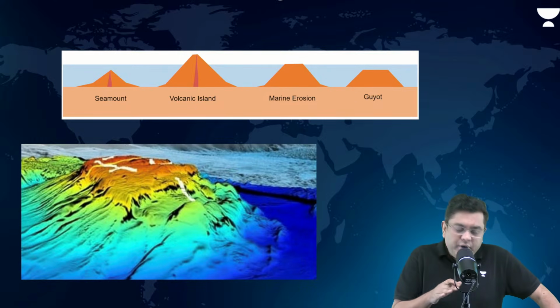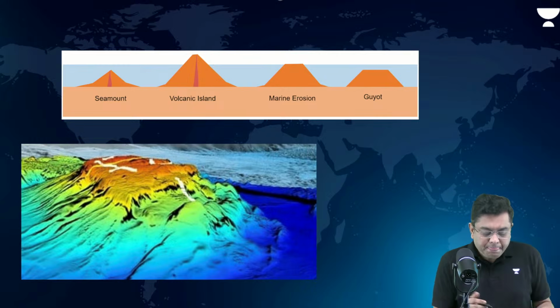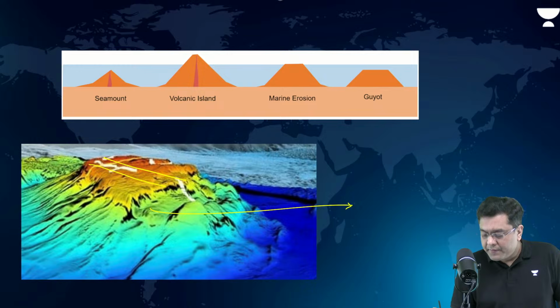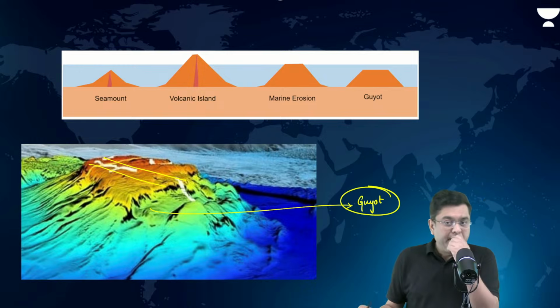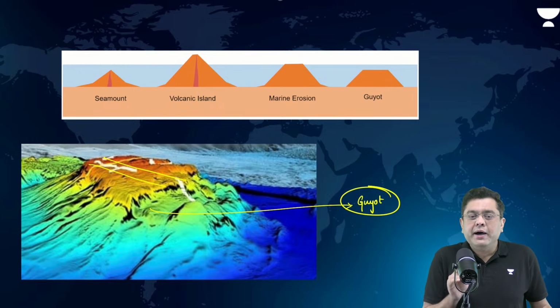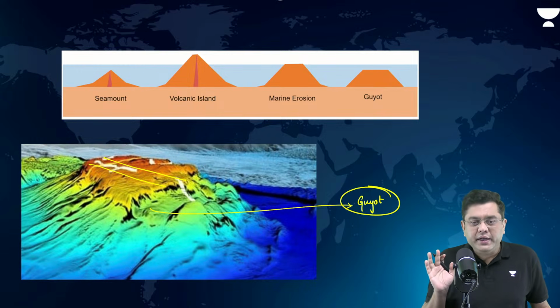So a seamount which is eroded forms a kind of Guyot. Marine erosion. This is volcanic in nature. Seamount is volcanic in nature.